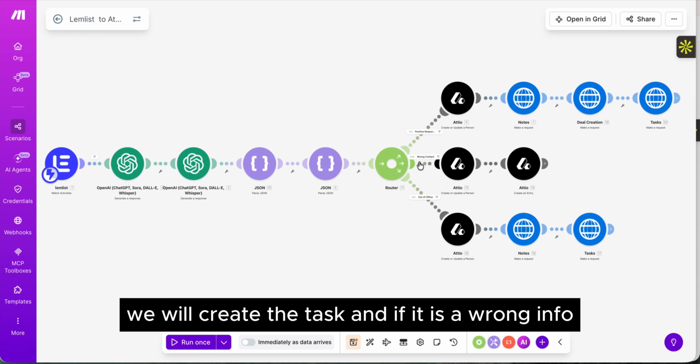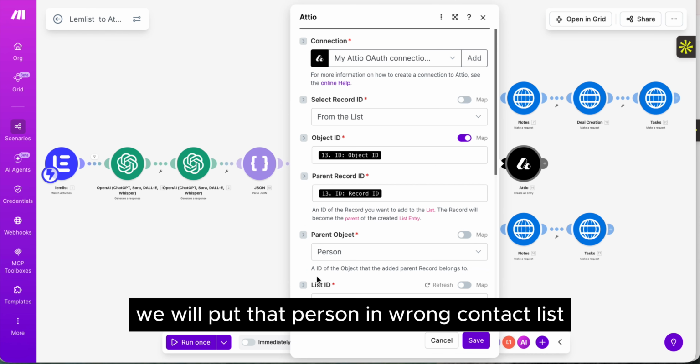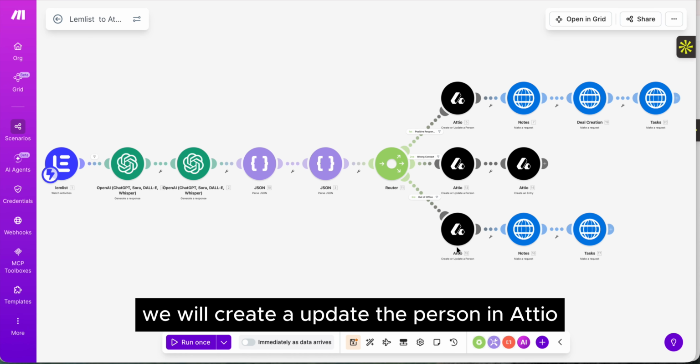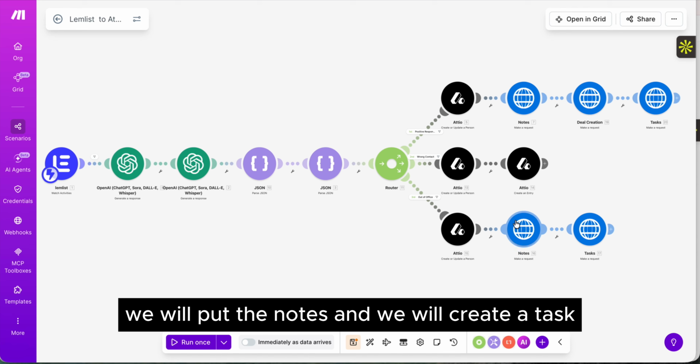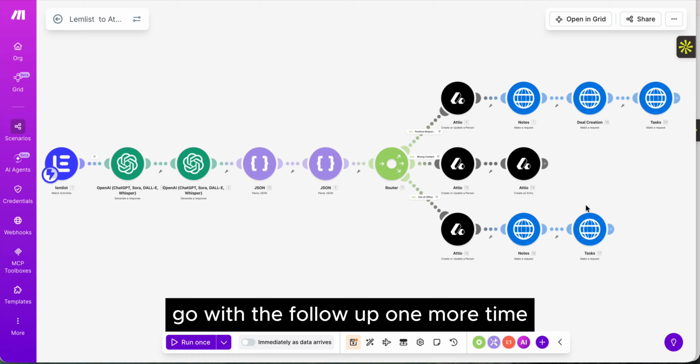And if it is wrong info, we will create or update the person in Attio, and we will put that person in the wrong contact list. And if it is out of office, we will create or update the person in Attio. We will put the notes, and we will create a task like this is out of office. Go with the follow-up one more time.